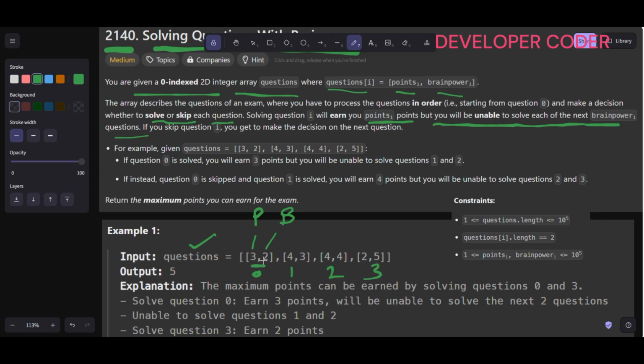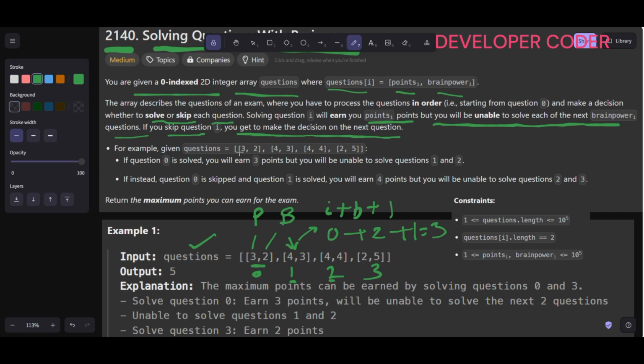If I'm solving this question, then next time I will not be able to solve index i plus brainpower. Here i is 0, brainpower is 2, and plus 1. So next time I will be able to solve the third question directly. I will not be able to solve the questions at indexes 1 and 2. If you skip question i, you get to make the decision on the next question. So if I skip it, then I can jump to the next question, and from there I can take one decision, right?